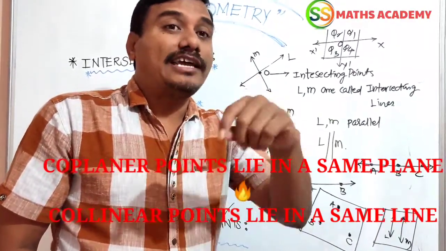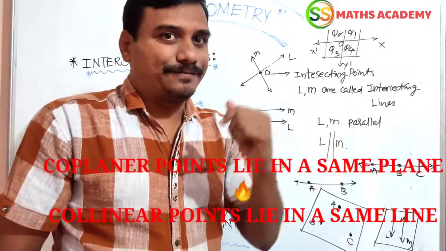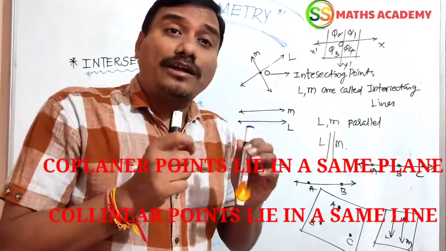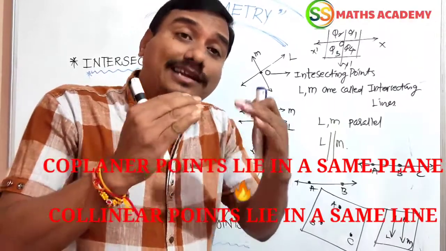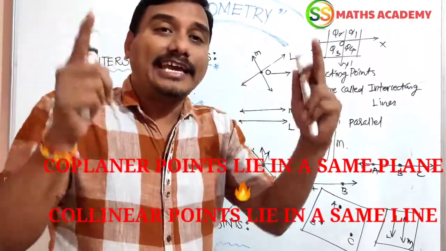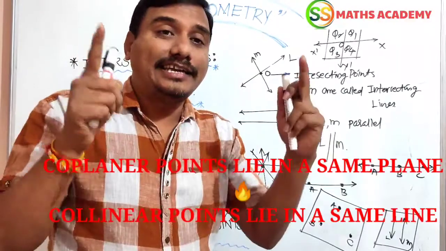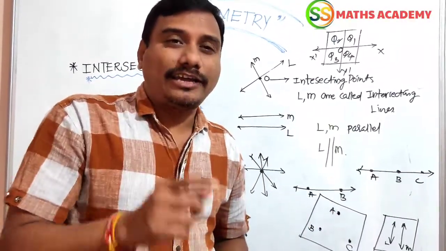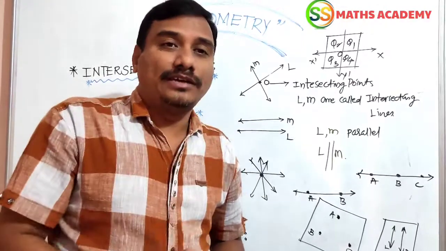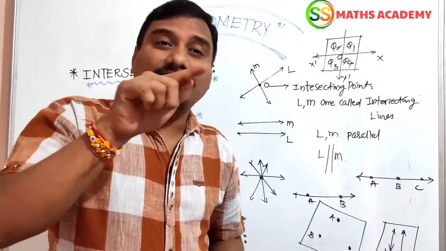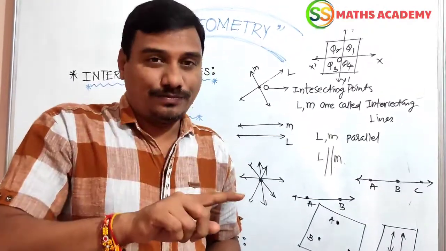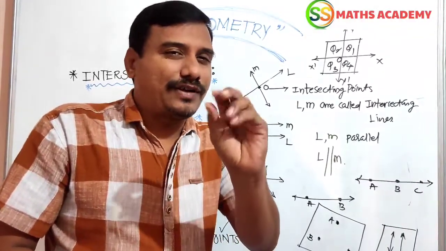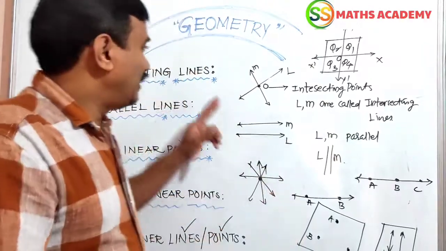Collinear points lie in a single straight line. Coplanar points or coplanar lines lie in a plane. The area of collinear points in a triangle is 0. Okay, and let's just recap our topics quickly.